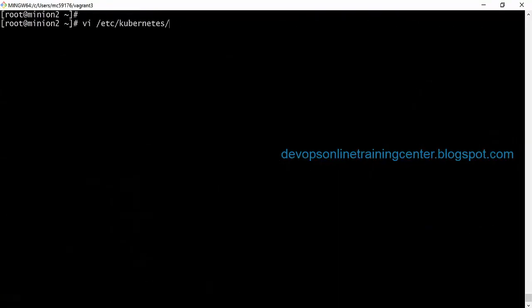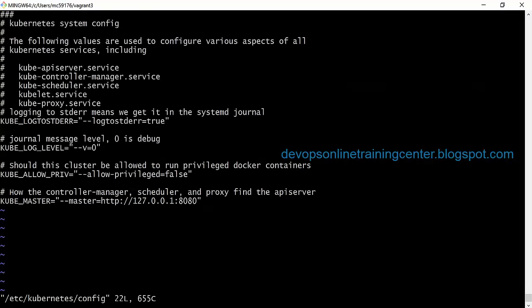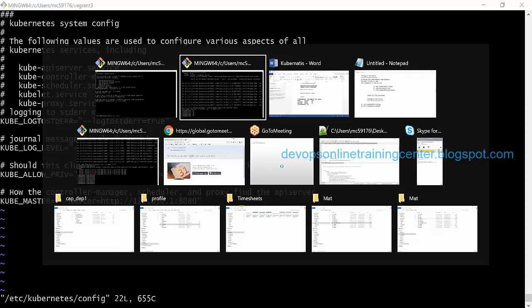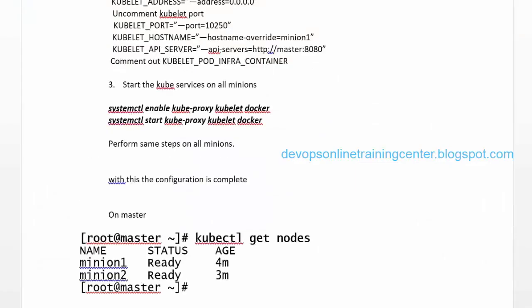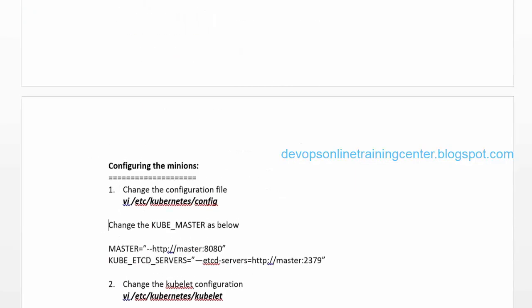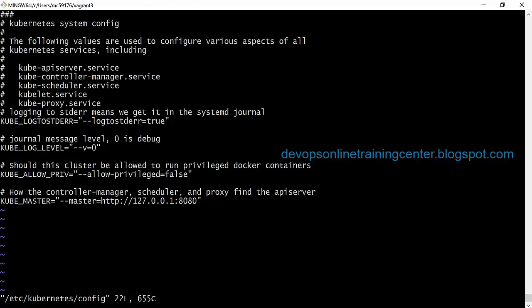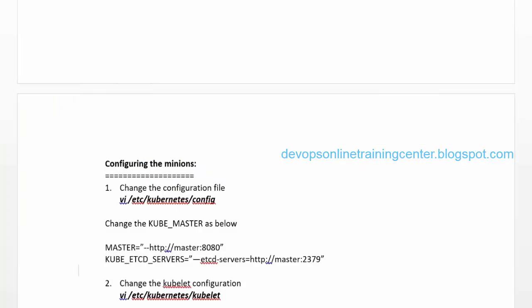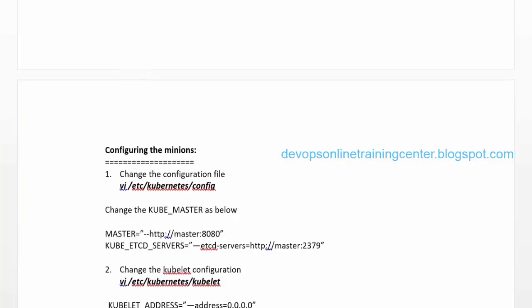So /etc/kubernetes/config. Change the kube master, specify master, and add another line.